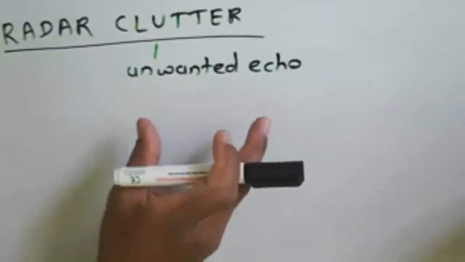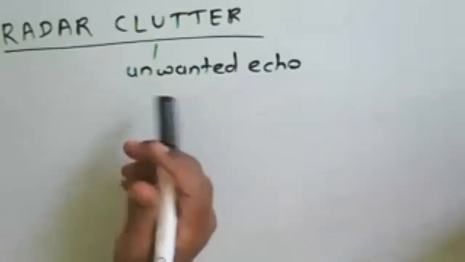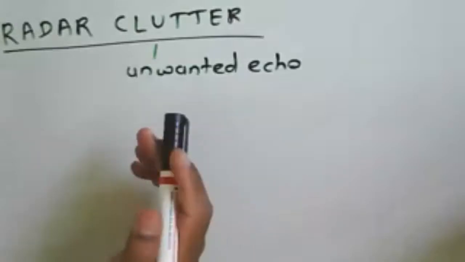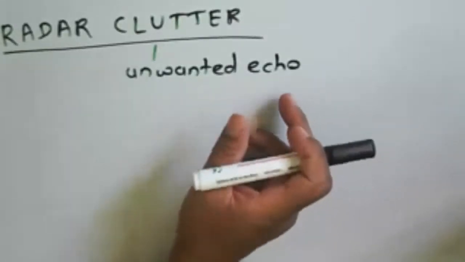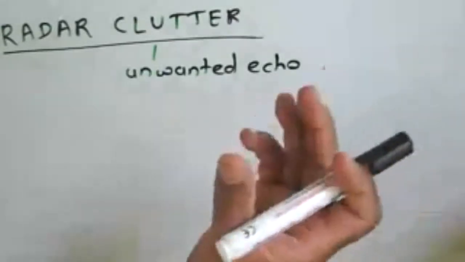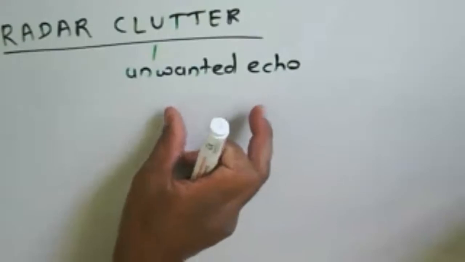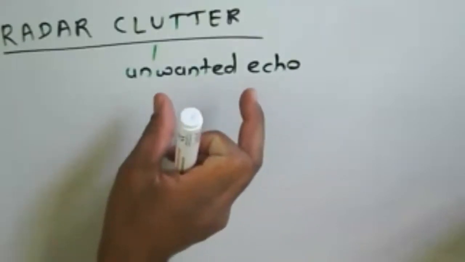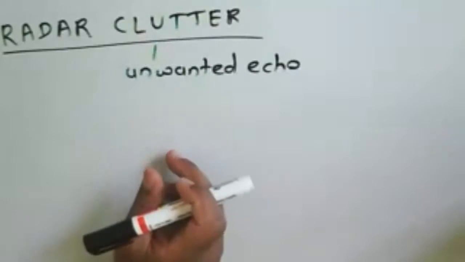So that unwanted echo will be received at a radar. The radar receiver is receiving the echo signal from different objects other than the target. That's why it is called clutter.